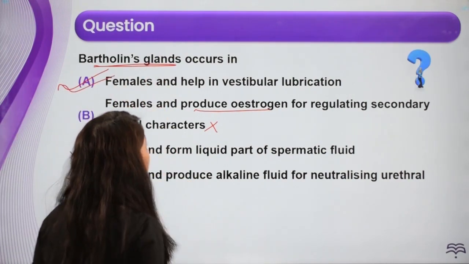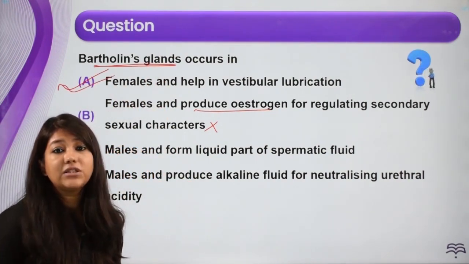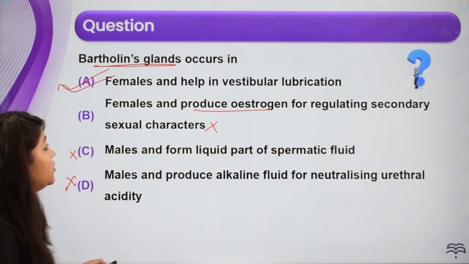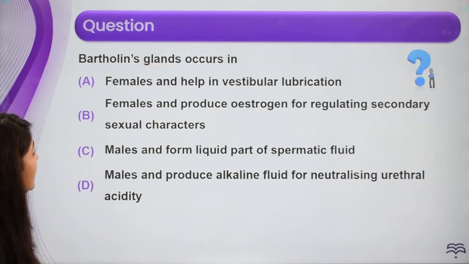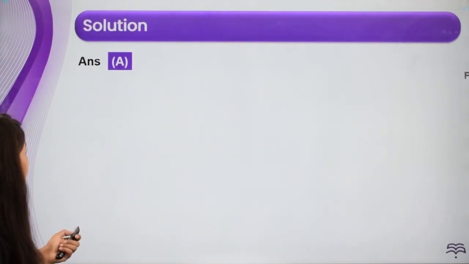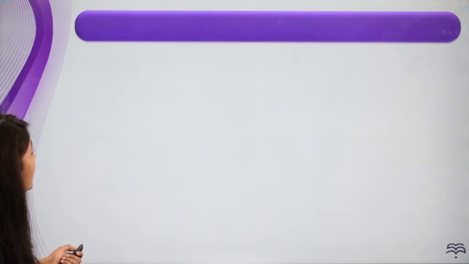It is present in females and it helps in vestibular lubrication. ठीक है, स्टिमुलेट करते हैं इन ग्लैंड्स को, तो ये ल्यूब्रिकेटिंग फ्लूइड सिक्रीट करते हैं. All right, so the answer is going to become A.